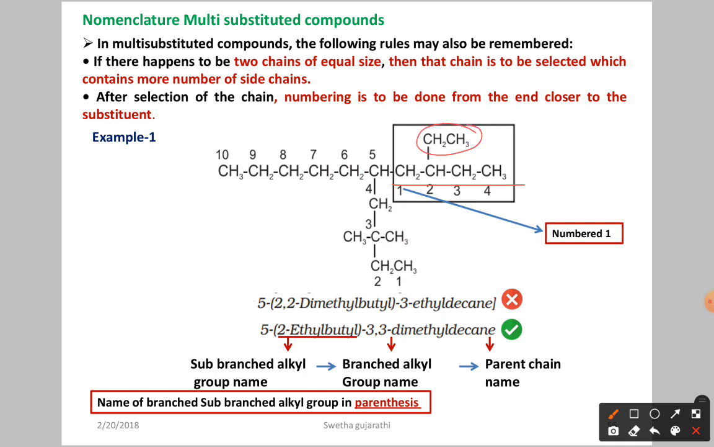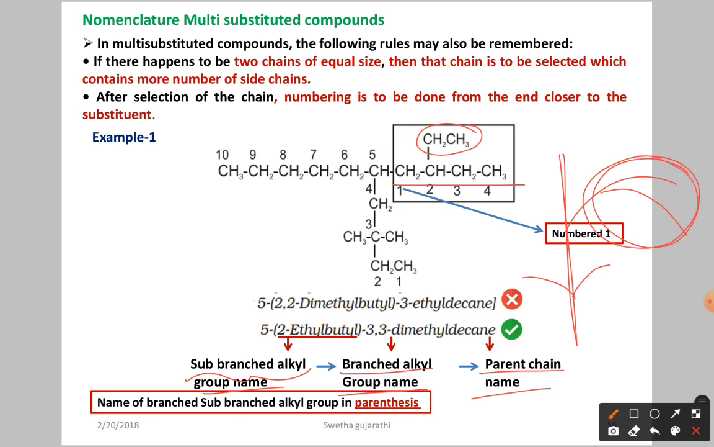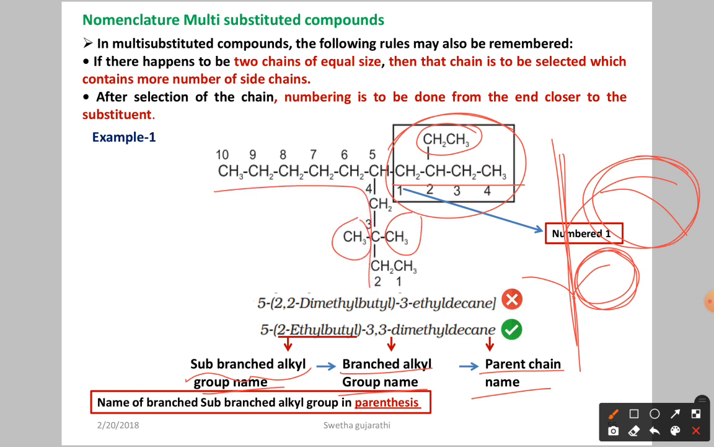Now for the nomenclature, how do you have to give it? First you have to go for the sub branching alkyl group name, then the branched alkyl group name, then the parent chain name. Here we have the parent chain with some branches, and after that again we have sub branches. So first give the nomenclature for the sub branch containing group, then the alkyl group, then the parent chain. This is the order. Let us see the nomenclature now.